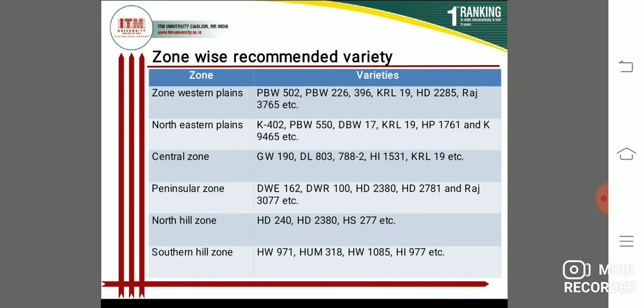For the northern hill zone: HD 240 and HD 2380. So this is the north hill zone. Next, the southern hill zone. The recommended varieties are HW 971, HW 318, HW 1085 and HI 977, etc. So this is the zone-wise recommended varieties. They are different varieties with different numbers for the different zones.